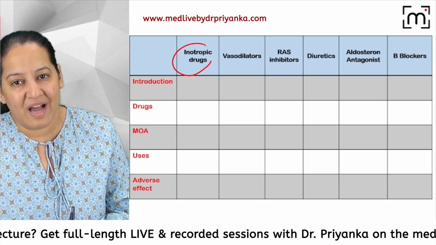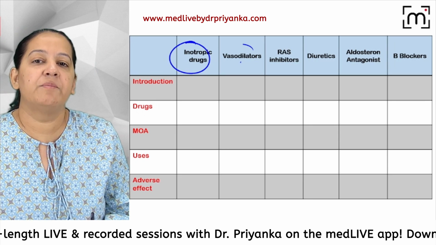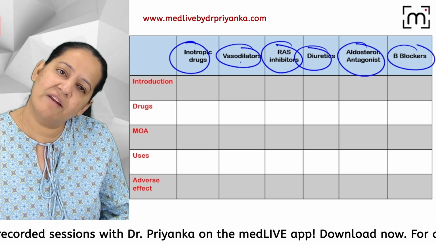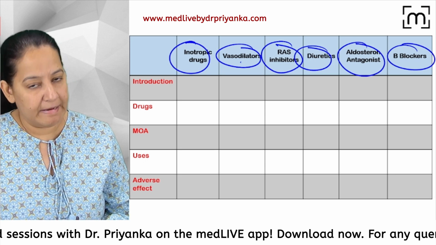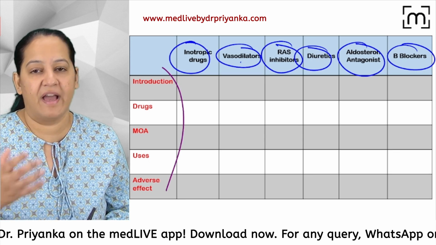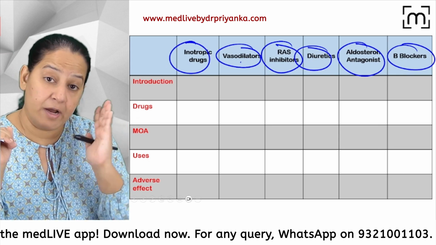So first we will start with inotropic drugs, which are the most important drugs over here. Then we will move on to vasodilator, then RAAS inhibitor, then diuretics, then aldosterone antagonist, and then finally beta blocker. In this sequence, we are going to cover these 6 classes under a fixed set of headings. I guess most of you know my way of teaching. I teach you the drugs under a fixed set of headings and I call them master chart.